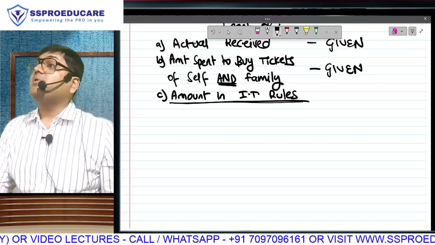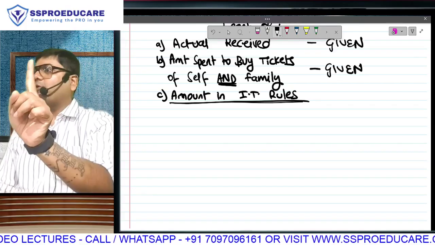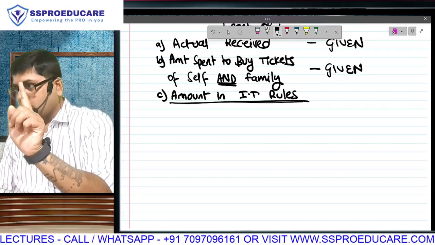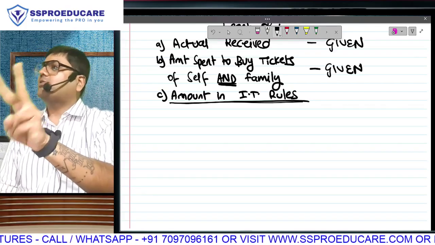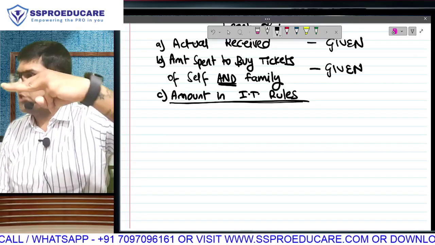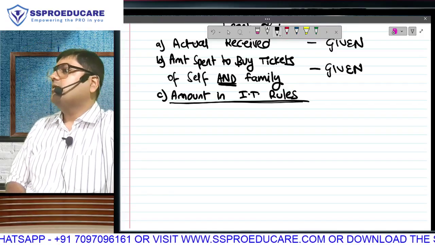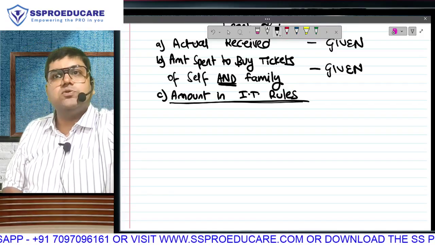Arre, who frames income tax rules? CBDT. CBDT has given this third amount in rules. That means the first amount, without any control, your boss can give you anything. Second amount, without any control, you can spend anything. But for the third amount, the government will put a restriction on the exemption by deciding some lump sum amounts in income tax rules.